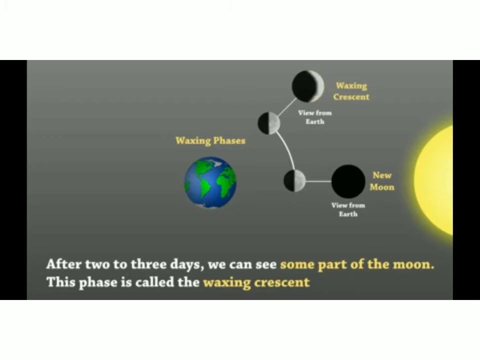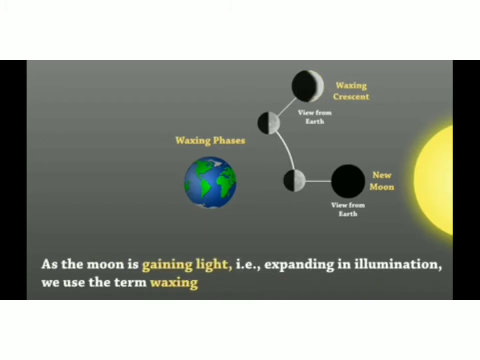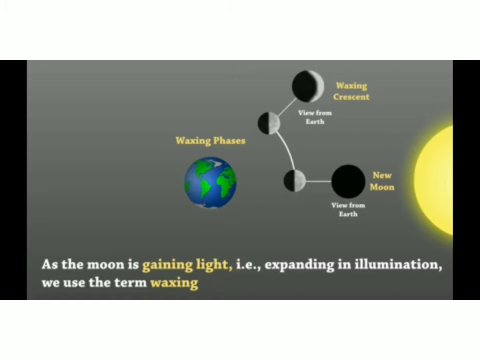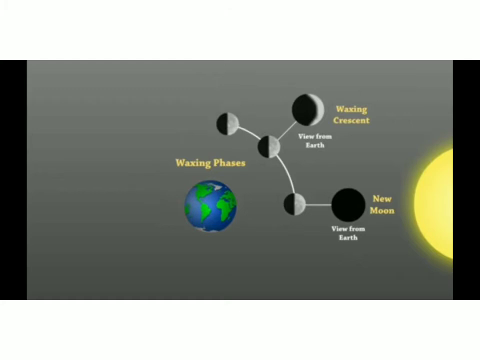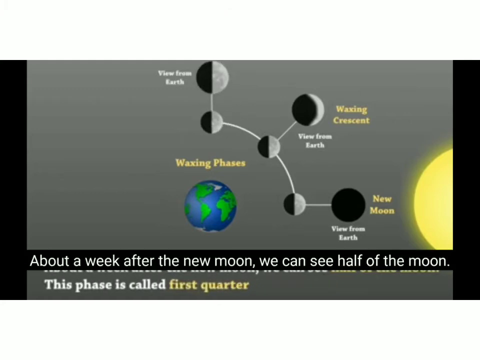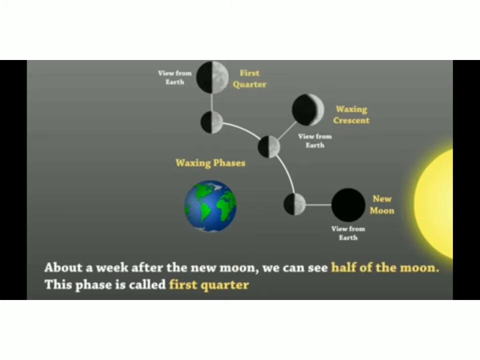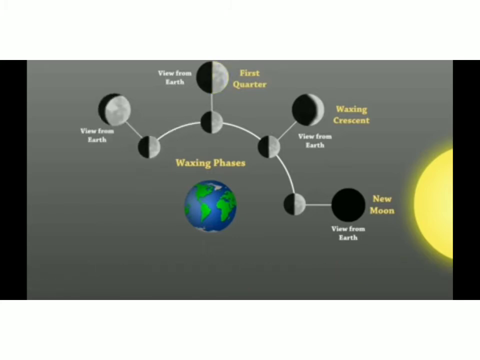Yes, crescent. As the moon is gaining light, that is, expanding in illumination, we use the term waxing. Because as it increases its phase, it will gain light in each and every step. About a week after the new moon, we can see half of the moon, because at this time half of the moon is getting illuminated, and this is also called the first quarter.